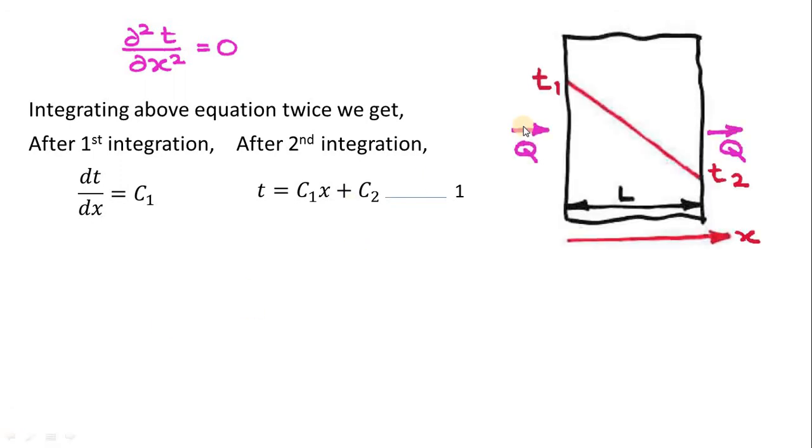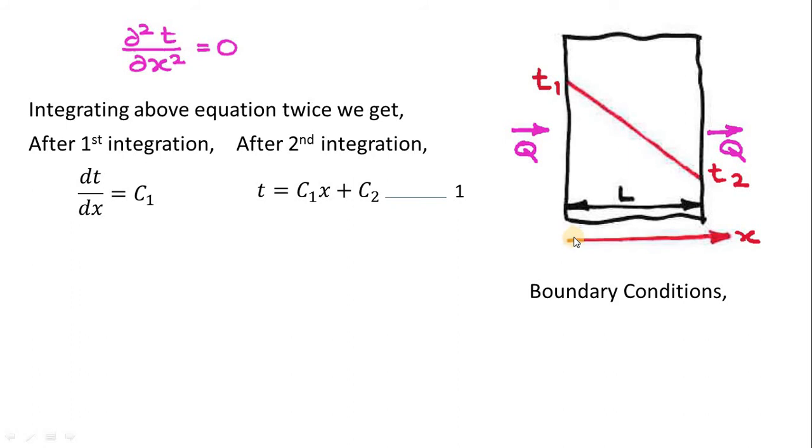Now let's remind ourselves of our diagram. In this, Q is the direction of flow in x direction, T1 is greater than T2. So the boundary conditions, remember the boundary conditions. Boundary means these are the surfaces. This one is the first surface and this one is the second surface along the x direction.